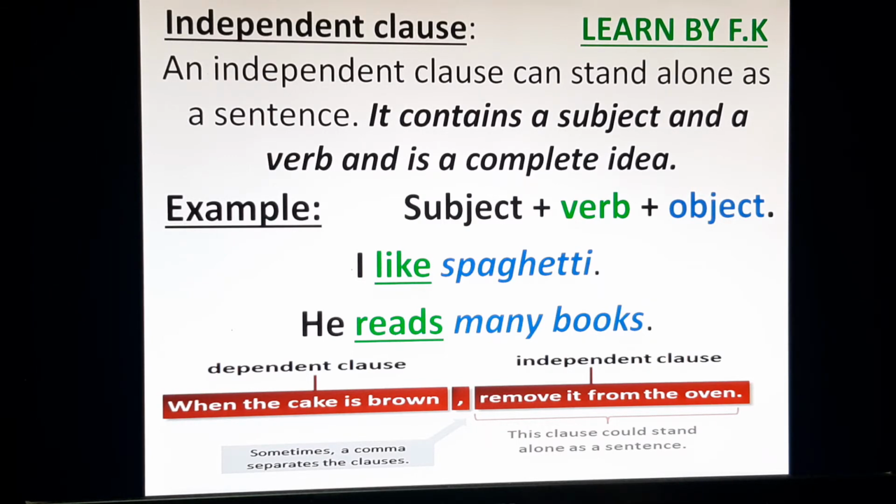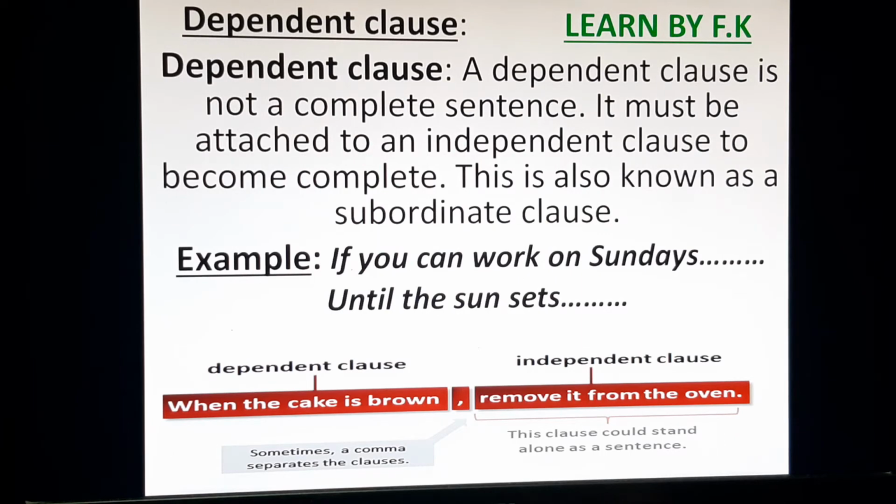The next is the dependent clause. A dependent clause means the vice versa or opposite of the independent clause. It means that the clause is dependent on the other sentence or the other clause. A dependent clause is not a complete sentence. It must be attached to an independent clause to become complete.